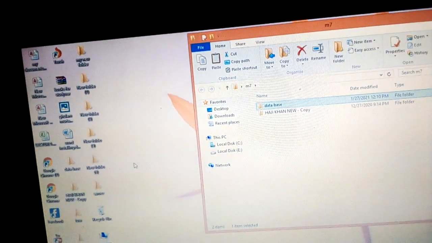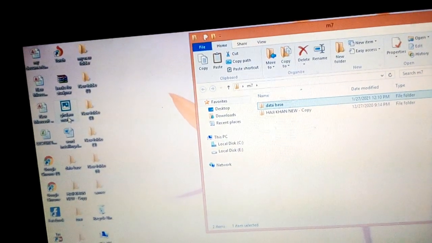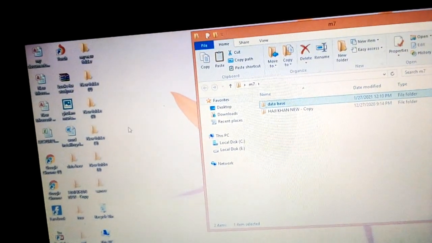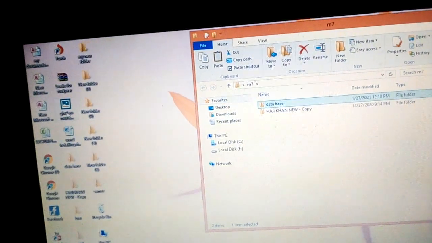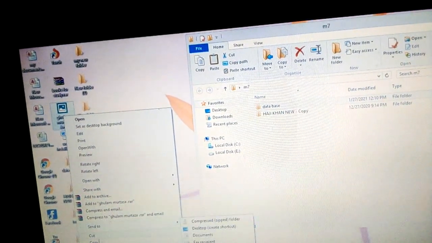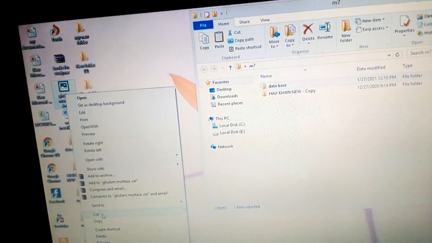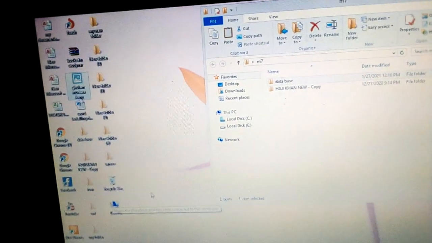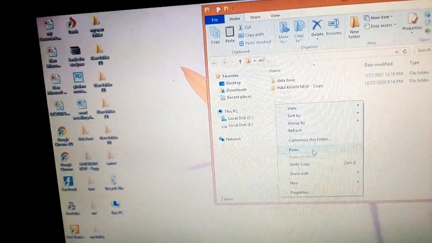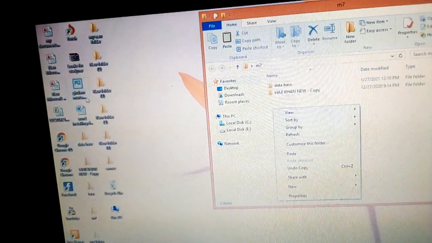Now if you want to send this new folder, the folder of pictures over here, by cutting it from here and sending it to the new folder M7, you will just click it over here, and click cut, and come to here. When we paste it, it will be shown at the top, but it will be deleted from here.